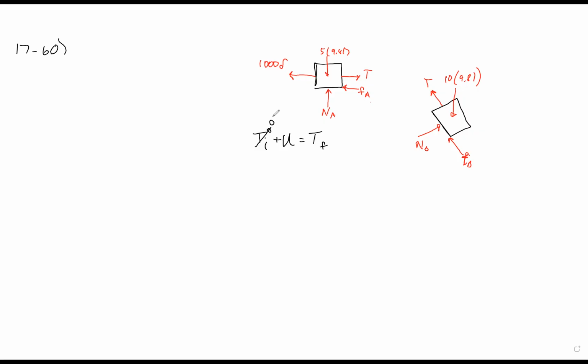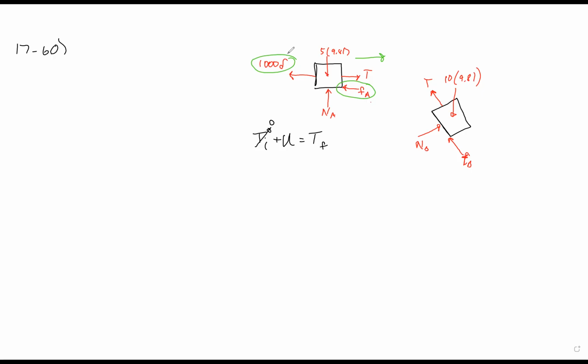When it comes to the work, since the 5 kilogram block is moving horizontally, we have tension, friction, and the spring horizontal. But the tension is internal to the system because there's another tension in the other direction for the other block, so they cancel. So we only care about the friction and the spring for the 5 kilogram block.